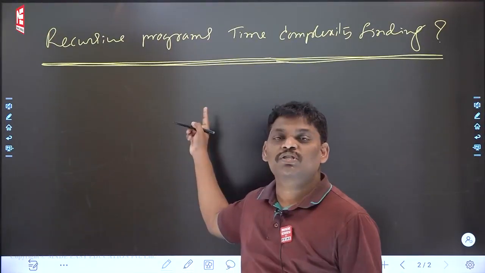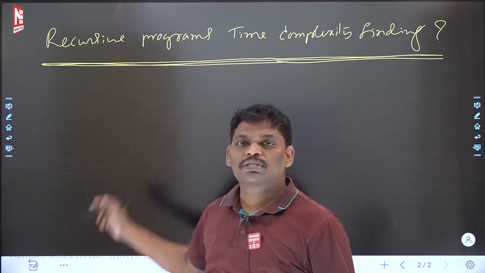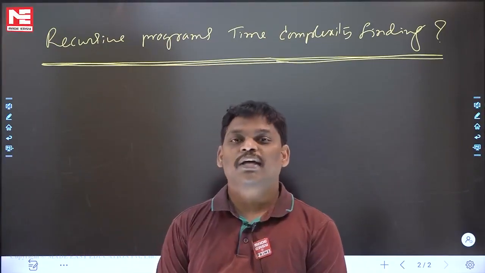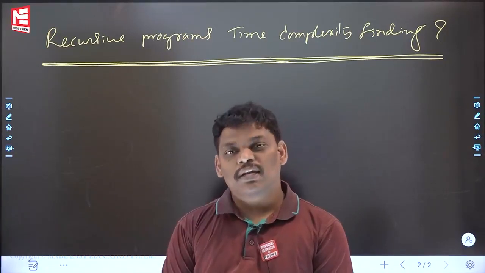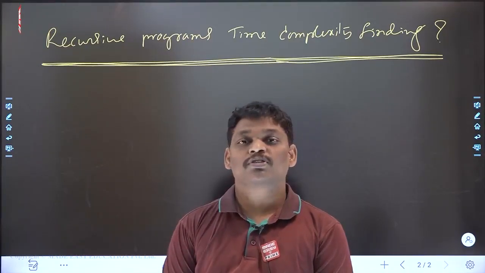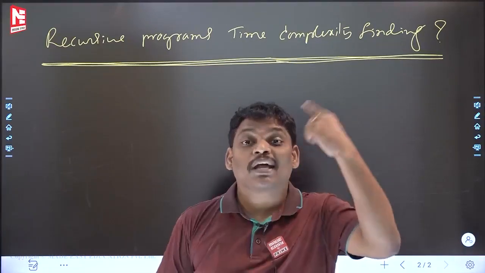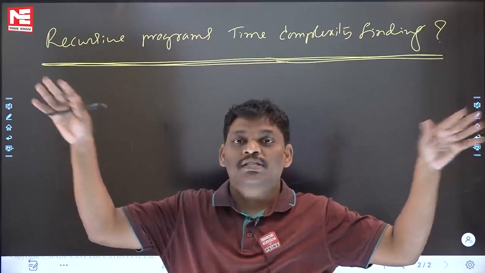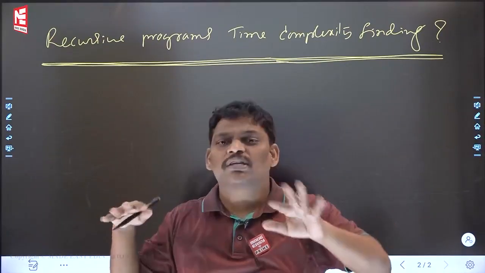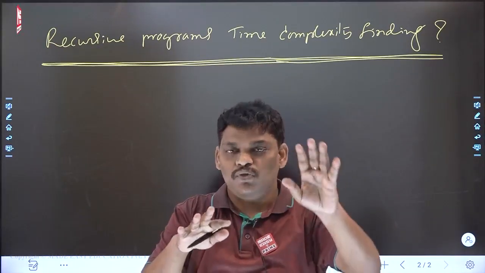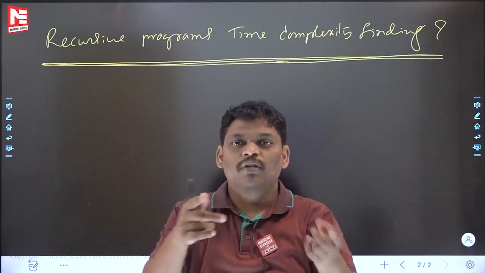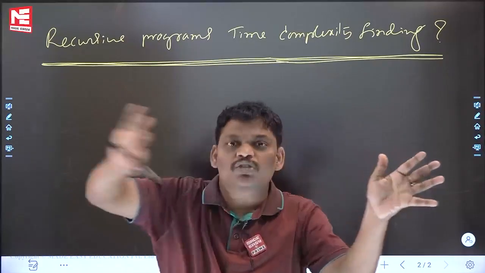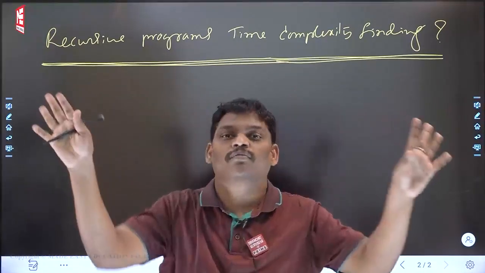Recursive program, time complexity finding how? Standard procedure. One recursive program I will give to you. How to find out the time complexity? For the given recursive program, first step, write the recurrence relation for time. Don't write the recurrence relation blindly. Some people are asking, sir, how to write the recurrence relation? Nothing there. For the given recursive program, if you write the recurrence relation as it is, no change at all, that is the recurrence relation for value.